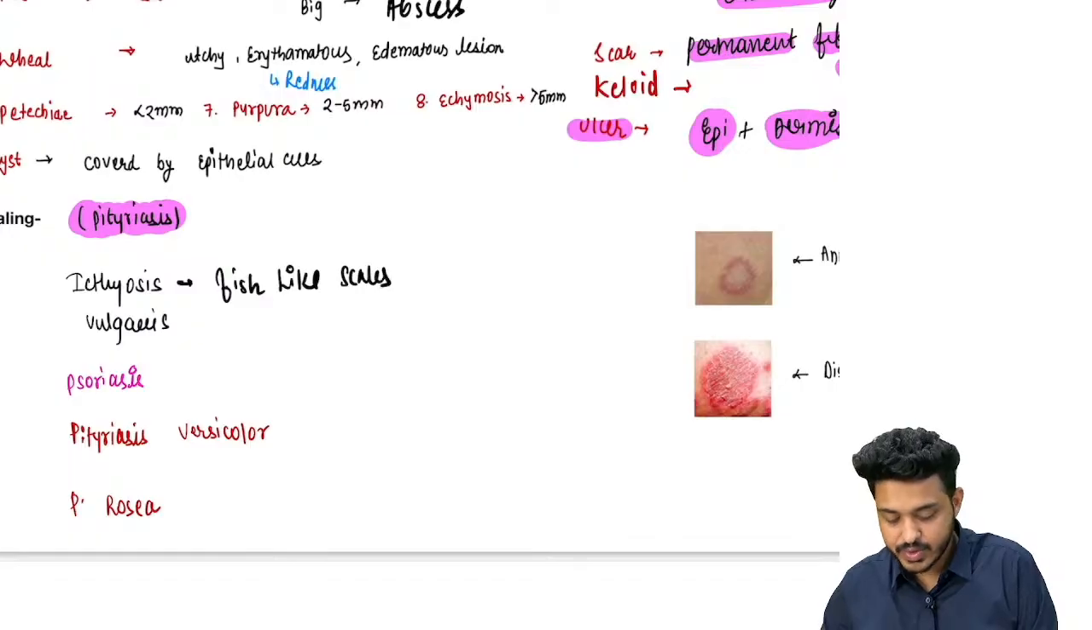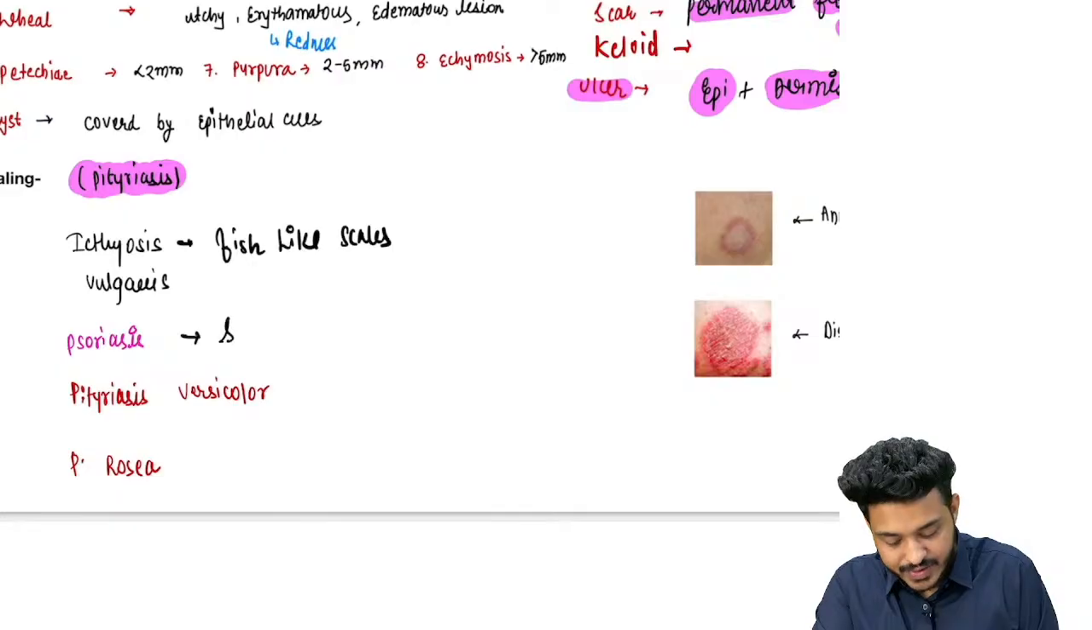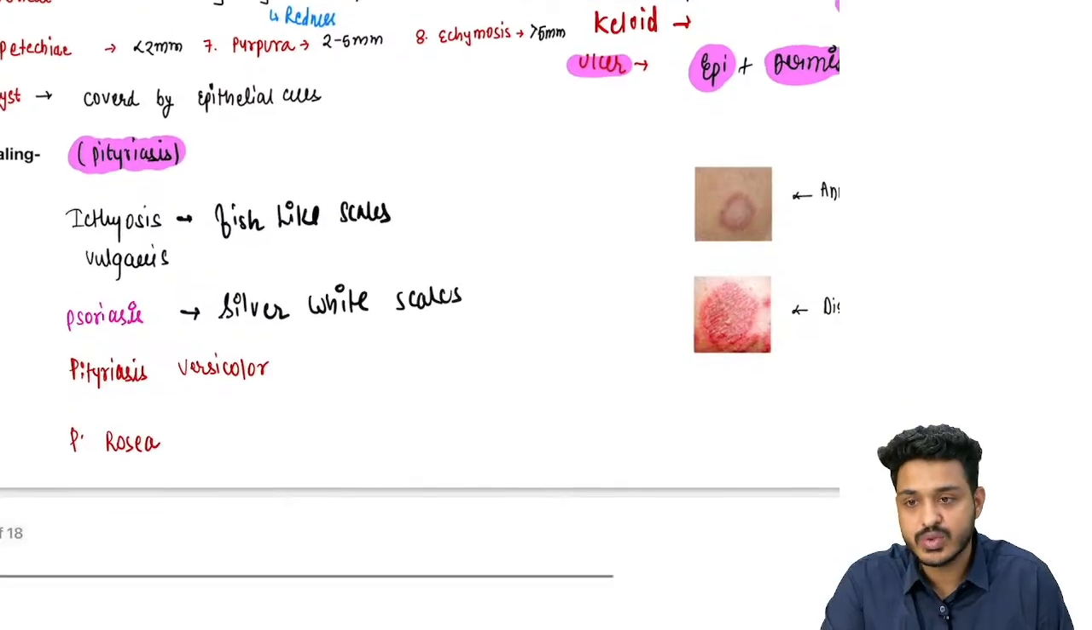Fish-like scales are going to be there, right? This is going to be seen in ichthyosis. In psoriasis, in the question you will find anywhere silver white scale. Your answer will be what? Psoriasis. Silver white scales are going to be a feature of psoriasis.